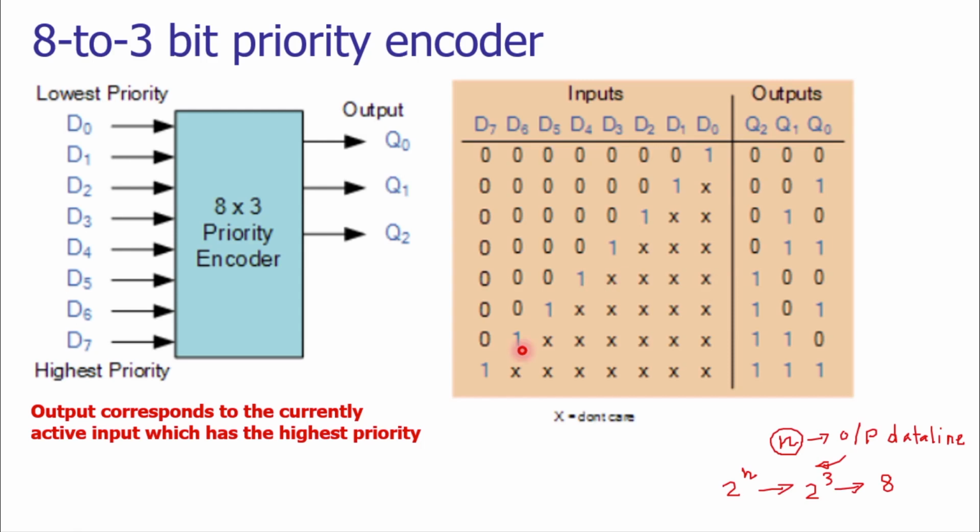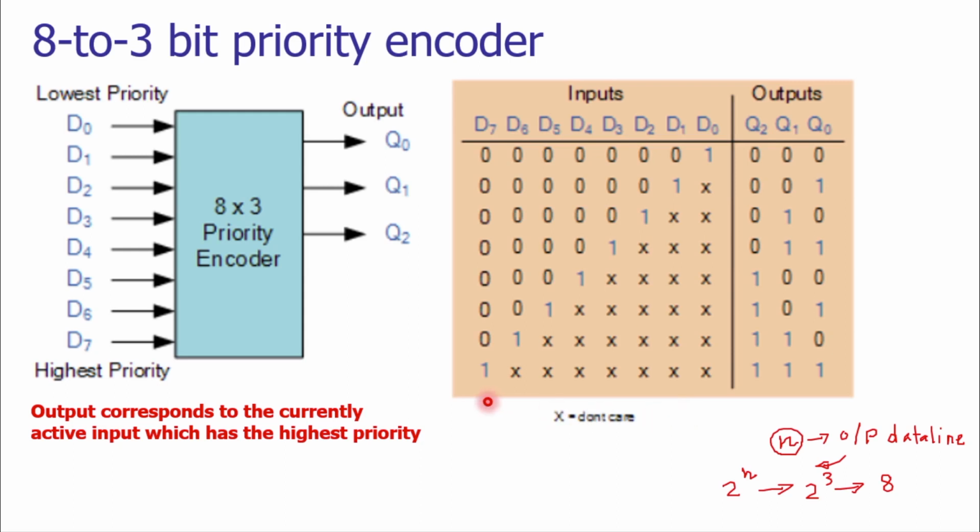But in case the D6 is showing the positive level, the high level, then we are ignoring the D5, D4. So in this way, we are prioritizing the input data lines, and when we give the priority to that input data line, we are ignoring all the input data lines which are lower to that data line. If D6 is having the priority, then all other input data lines will be ignored.